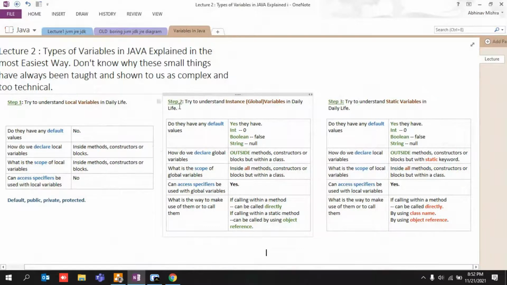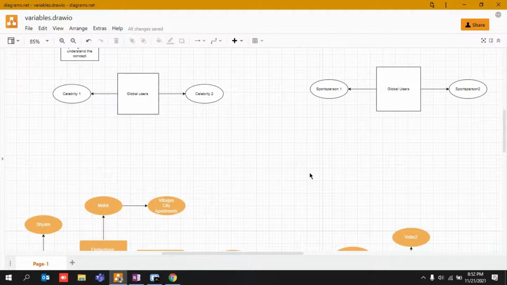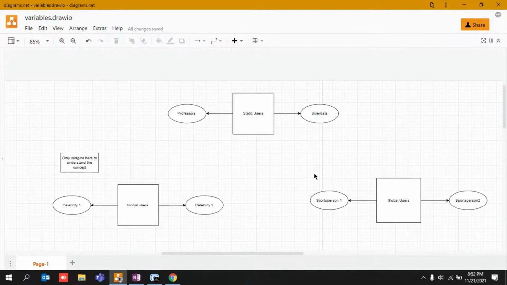So guys, this was step 2, where we tried to understand what global variables are all about. And now finally, just try to understand static variables. Everything is the same in the case of static variables. Mostly all of the things are the same, but there is only one small difference. I'll make you guys understand what static variables are.